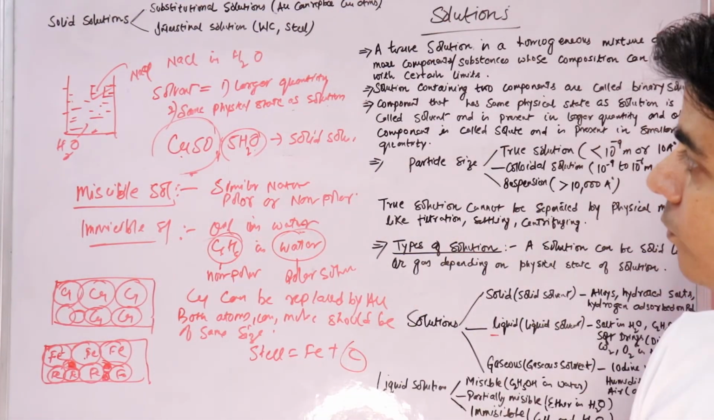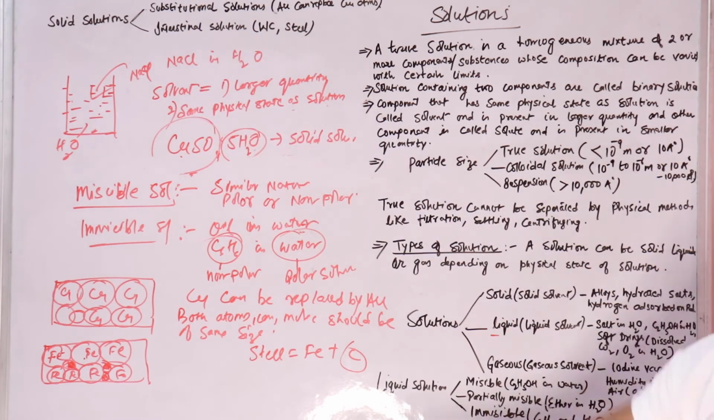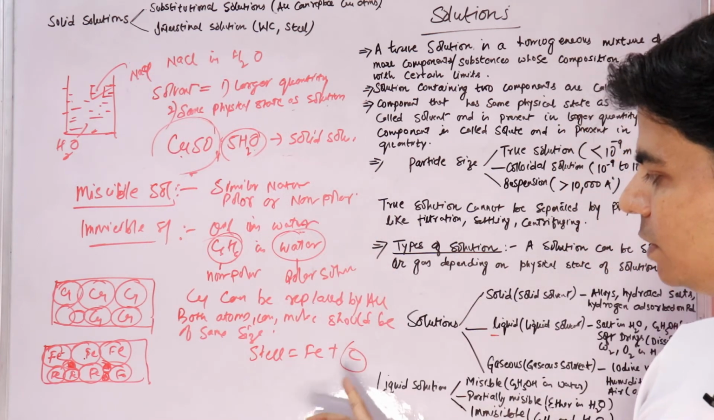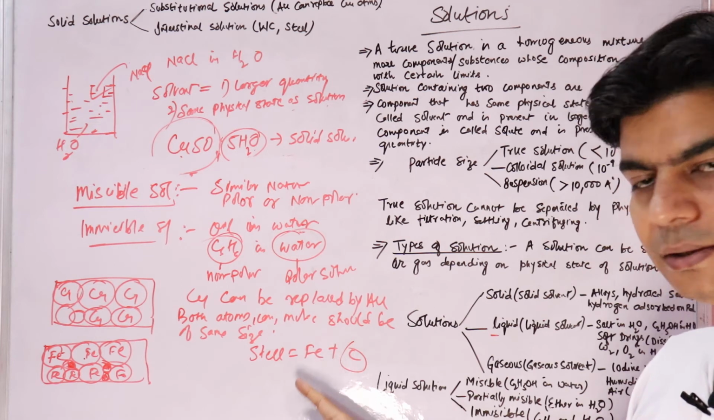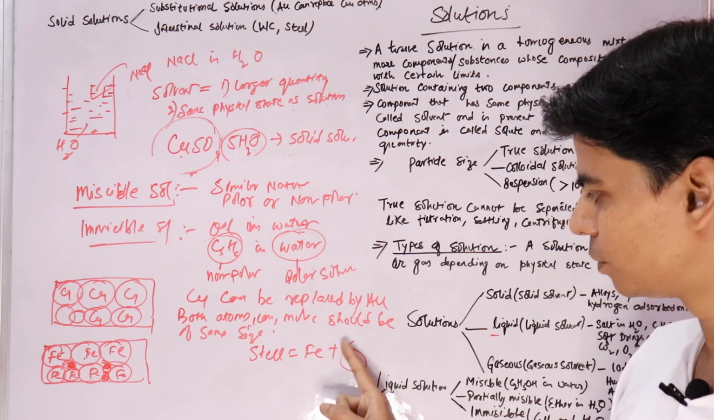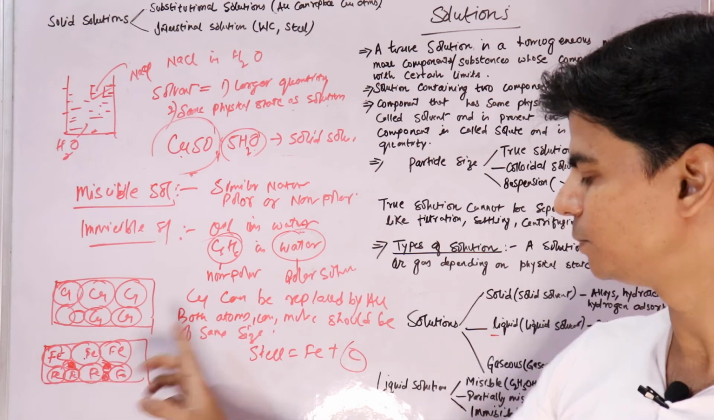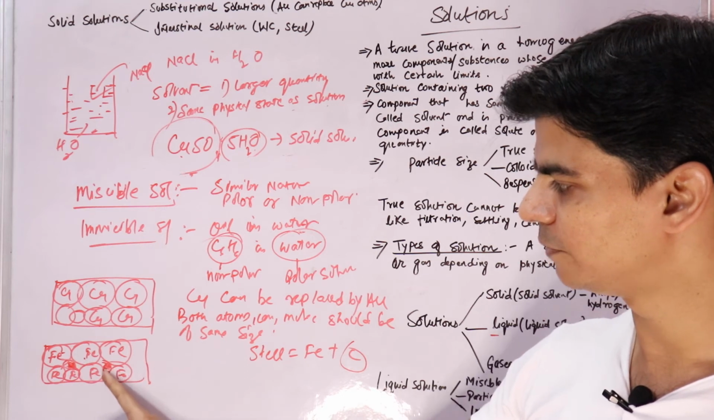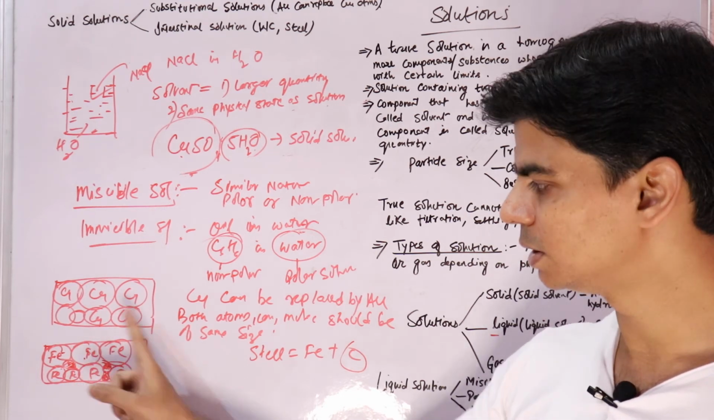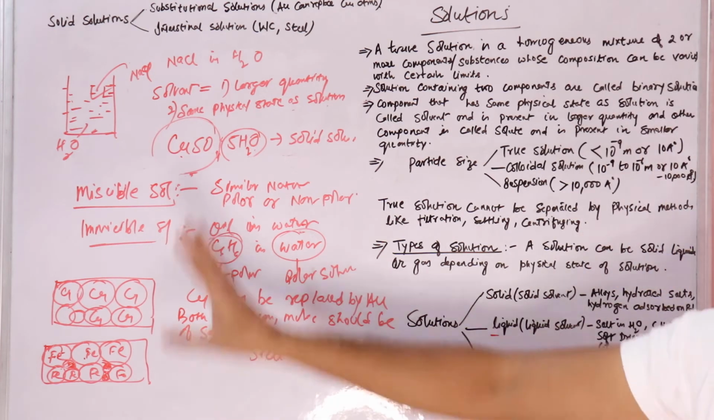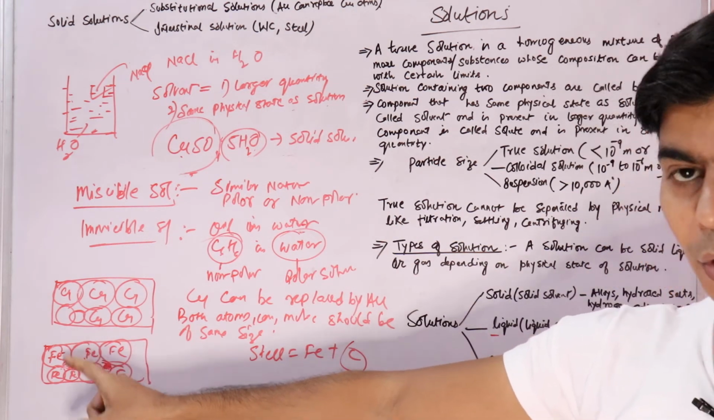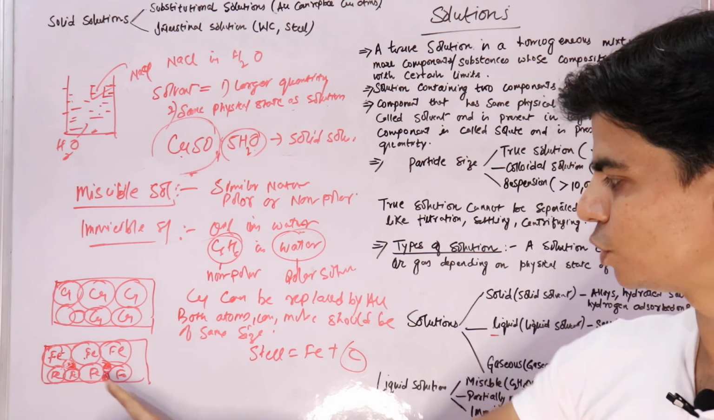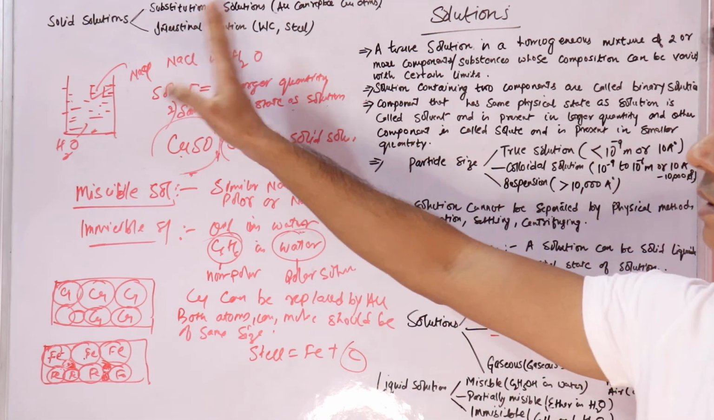So we say when an interstitial solution of one solid in another is formed, that is when carbon is added to iron, carbon would occupy these voids, the spaces between these atoms of iron in the crystal lattice of iron, right? So interstitial means the interstitial space or the voids between atoms of the host lattice, which is occupied by the other solid, is an interstitial solution.